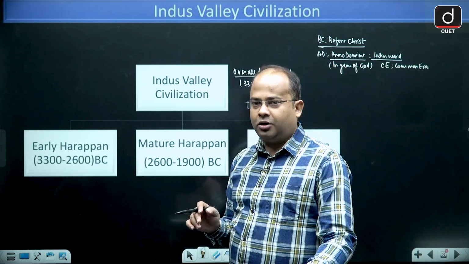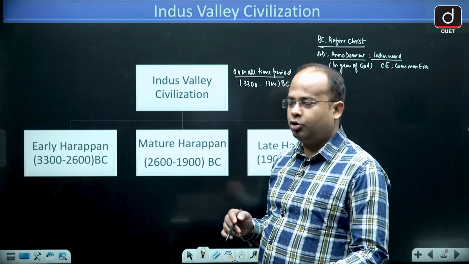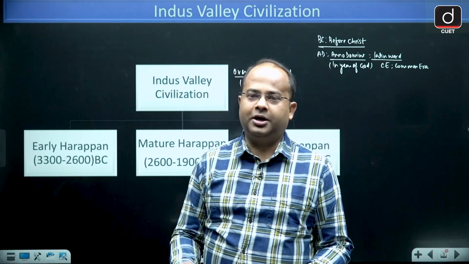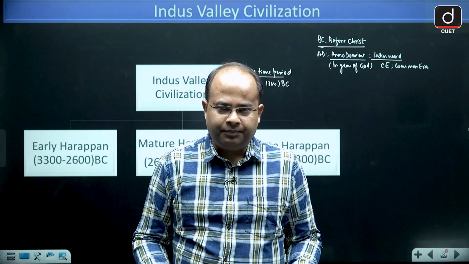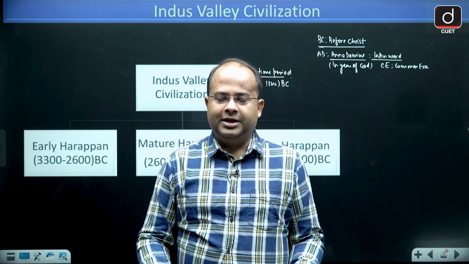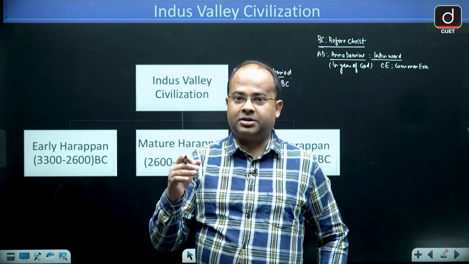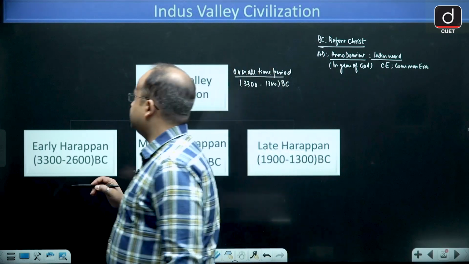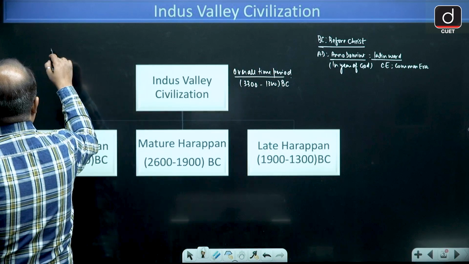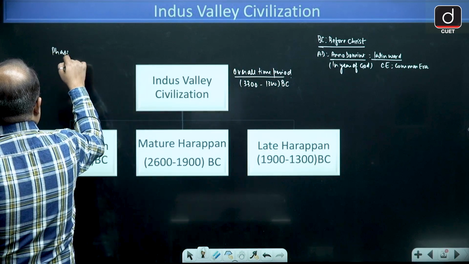Now if I talk about Indus Valley Civilization, the overall time period is 3300 to 1300 BC. Whenever you read about any civilization, you will find that every civilization passes through three phases. So for every civilization, you will find three phases, the phases of civilization.